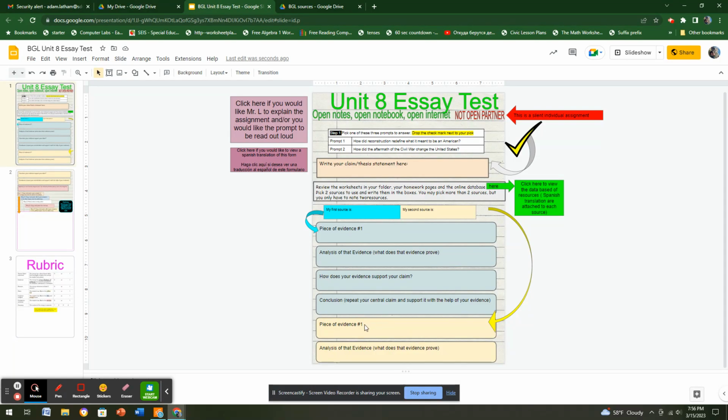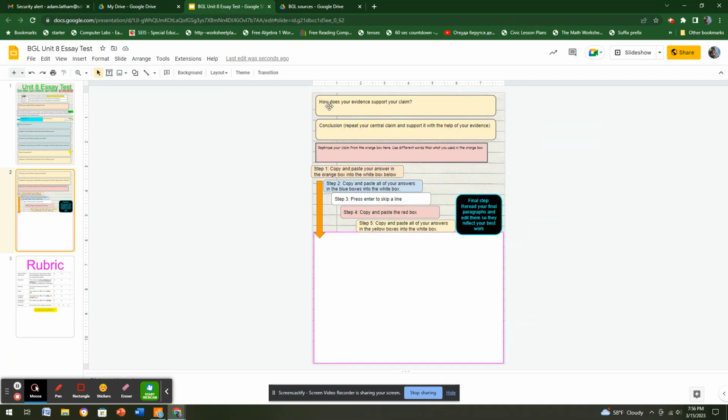We're going to do the same thing here with your second source. Give me a piece of evidence, analysis. How does that evidence support your claim? And a conclusion. Repeat your central claim and support it with the help of your evidence. Finally, you're going to rephrase your claim in the orange box using different words.